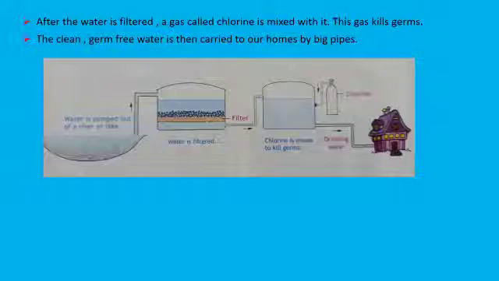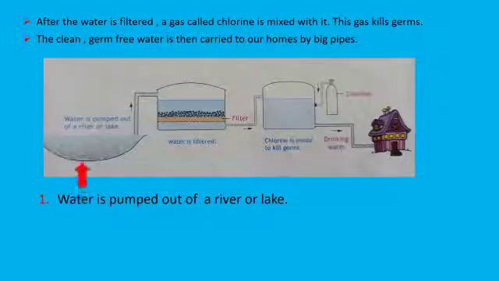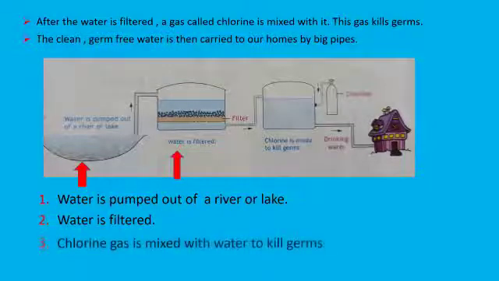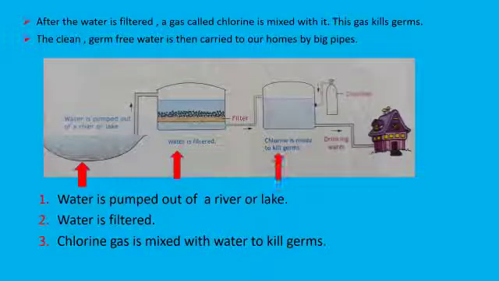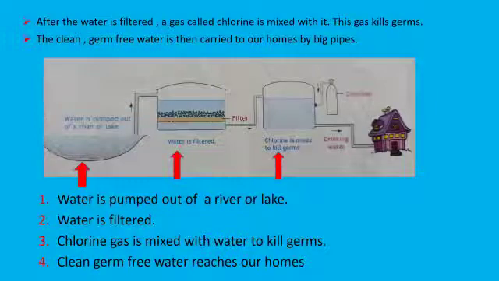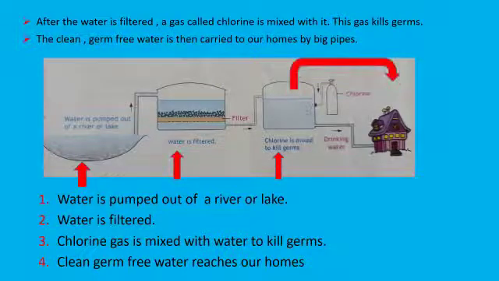As it is shown in this picture, first water is pumped out of a river or lake. Second, water is filtered in huge tanks. Third, chlorine gas is mixed with water to kill germs. And the last step, clean germ-free water reaches our homes by big pipes.